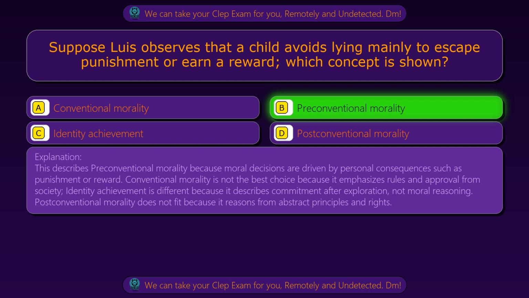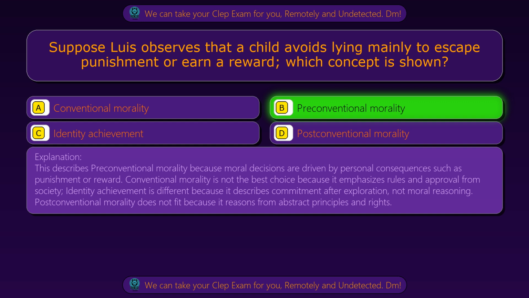This describes pre-conventional morality because moral decisions are driven by personal consequences such as punishment or reward. Conventional morality is not the best choice because it emphasizes rules and approval from society. Identity achievement is different because it describes commitment after exploration, not moral reasoning.